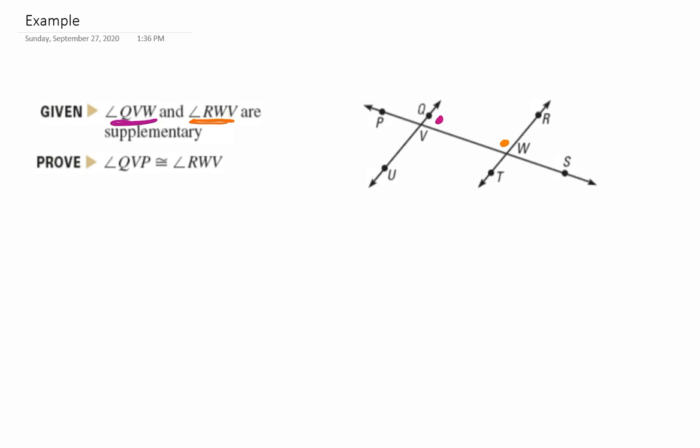So in a two-column proof, the left-hand column are my steps. My first step is always my given. So we're told that that is supplementary, and that reason is given. So then I know eventually I want to get to the point of saying that my blue angle and my orange are congruent to each other. So QVP is going to be my blue angle. Well, looking at my picture, I can see that the blue and the purple are supplementary.